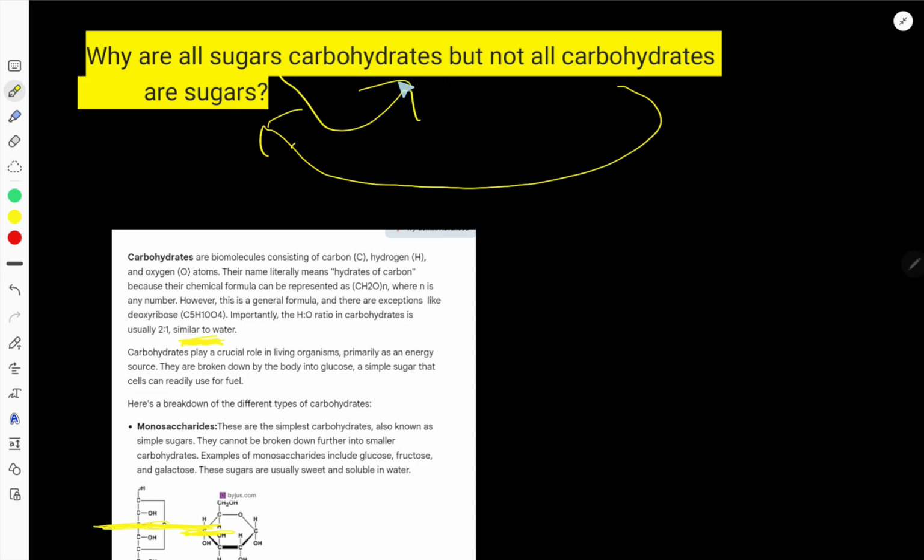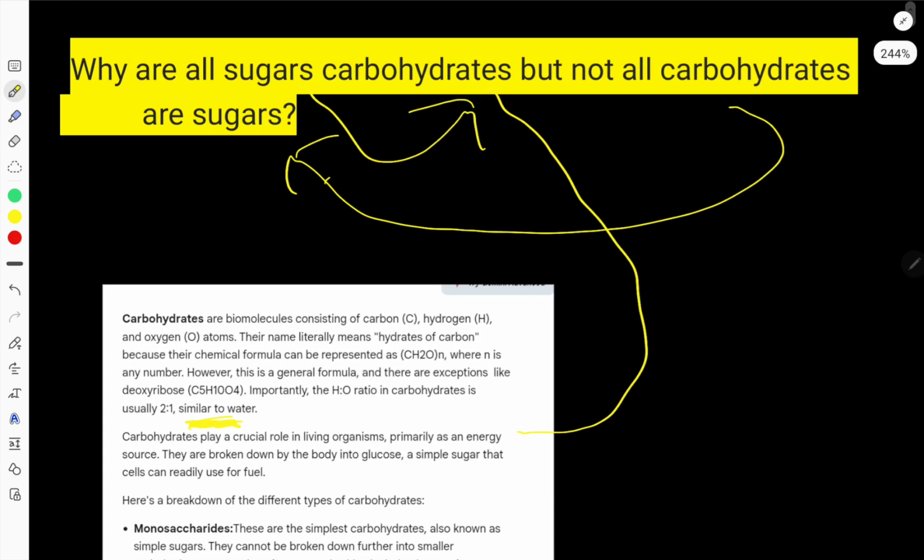So let me tell you the condition to be a carbohydrate, and this is the general formula of carbohydrate. Look, C(H2O)n, and here the number n can be any number. This is the general formula. So to be a carbohydrate, anyone has to follow a general formula like this. In this formula, the ratio of hydrogen and oxygen is 2:1. This must be followed, though there are some exceptions.